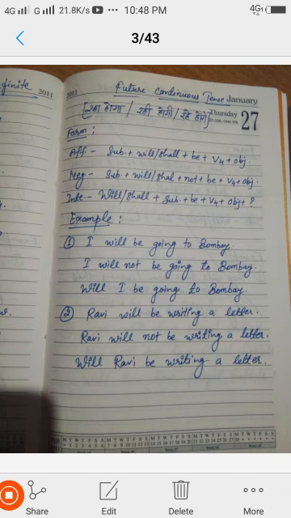Here the example is, I will be going, go plus ing, that means going. The root word is go. Okay, I will be going to Bombay. I will not be going to Bombay, and will I be going to Bombay?